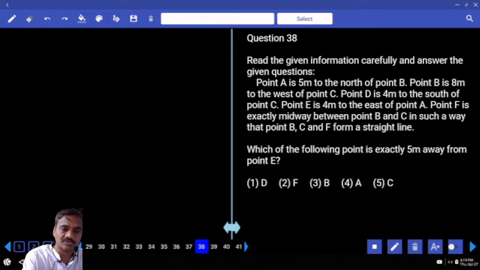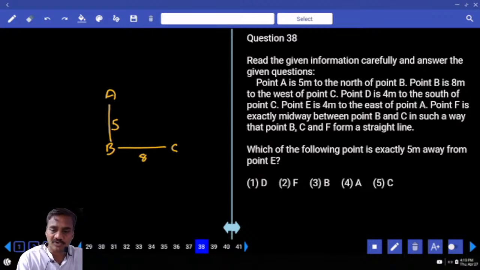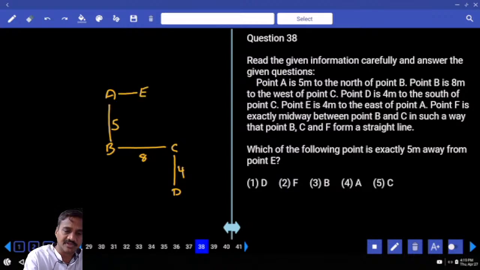A is 5 meters to the north of B. It can be written like this. And B is 8 meters to the west of C. Now B is how many meters? 8 meters. D is 4 meters to the south of C. E is 4 meters to the east of A. E is somewhere here, the distance is 4. F is exactly midway between B and C. Now F is here, exactly midway between B and C, that is 4 and 4.